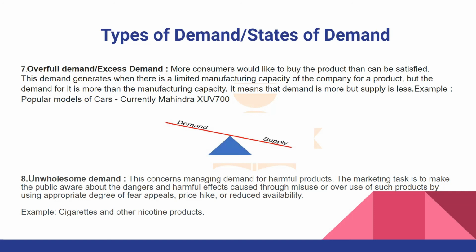Now next is unwholesome demand. This concerns managing demand for harmful products. The marketing task is to make the public aware about the dangers and the harmful effects caused through misuse or overuse of such products by using appropriate degree of fear appeals, price hike or reduced availability. For example, cigarettes and other nicotine products. So unwholesome demand में हमारे पास वो सारे products fall होते हैं which are not good for the health or contain some kind of danger. All those products fall in the category of unwholesome demand.